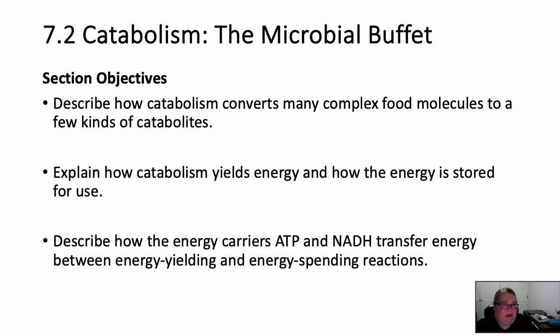Okay, so in 7.2, we're going to talk about the microbial buffet, so how microbes use food molecules to make energy. So the section objectives: we're going to be able to describe how catabolism converts many complex food molecules to a few kinds of catabolites. A catabolite is what we break these food molecules into. Explain how catabolism yields energy and how the energy is stored for use. And you need to be able to describe how the energy carriers ATP and NADH transfer energy between energy yielding and energy spending reactions. Okay, so we're going to talk about what happens when we break things down.